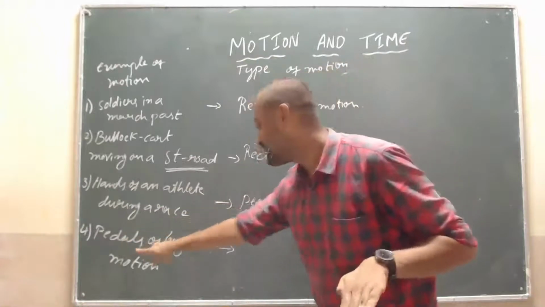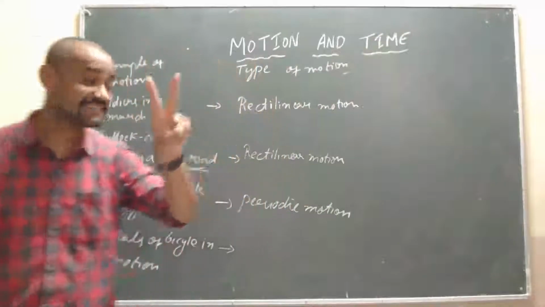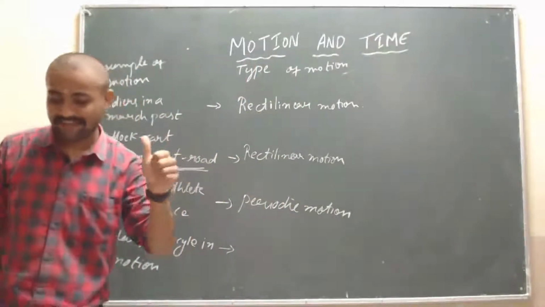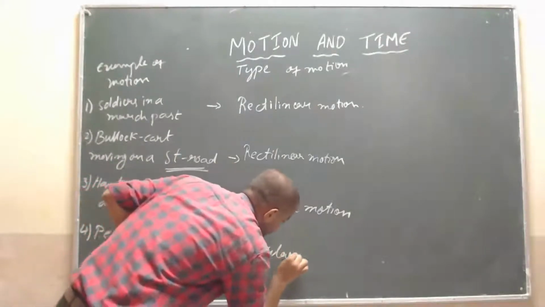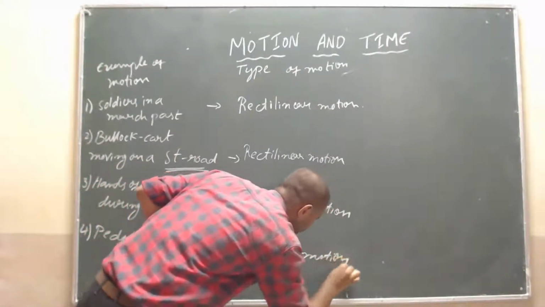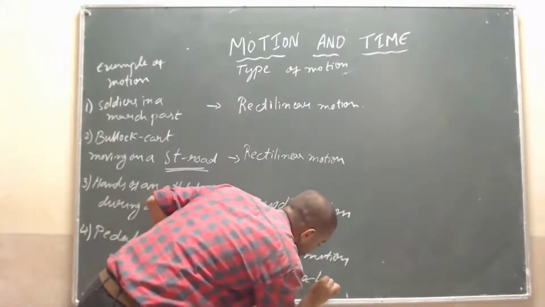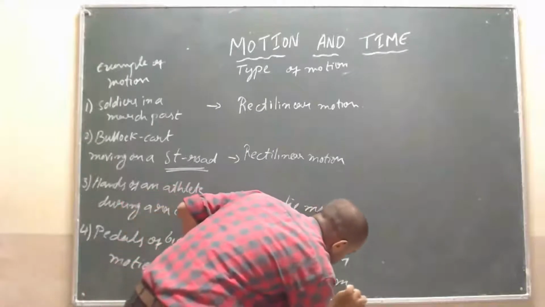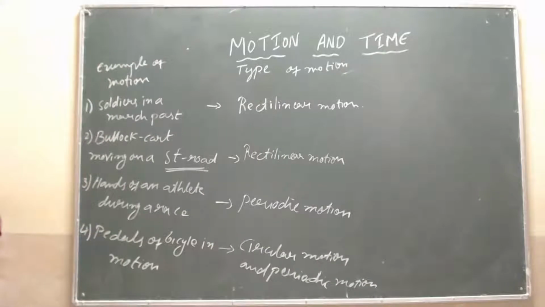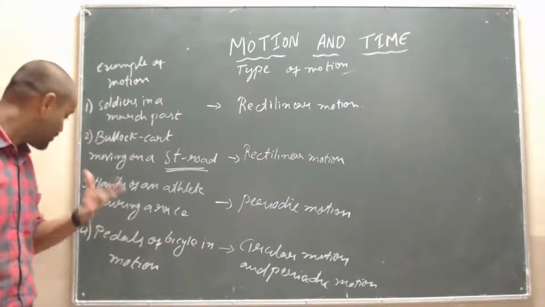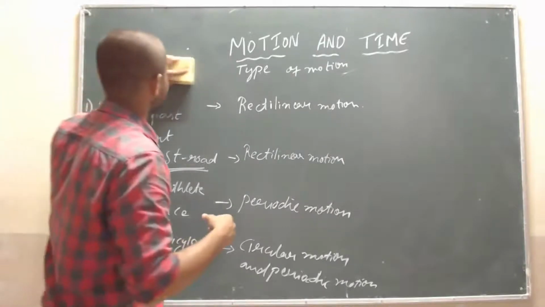That's why the pedals of a bicycle in motion will be both: circular motion as well as periodic motion. Okay? Yeah.